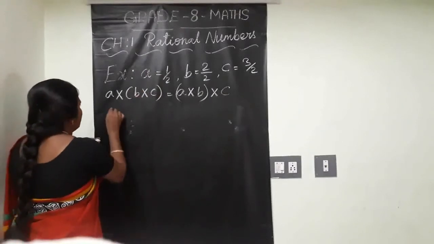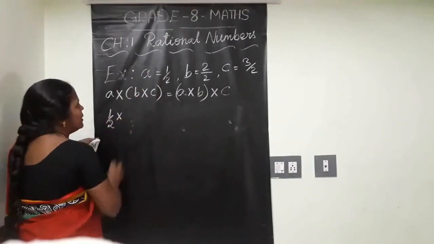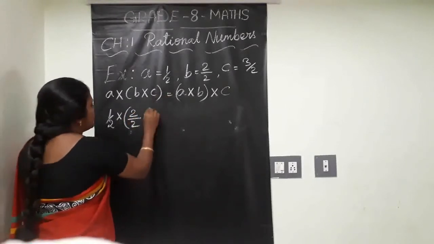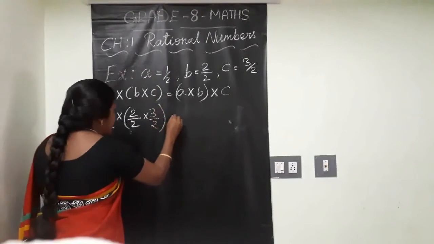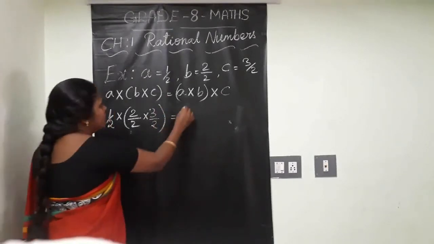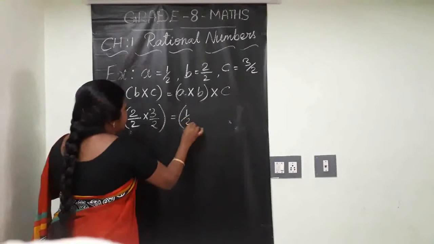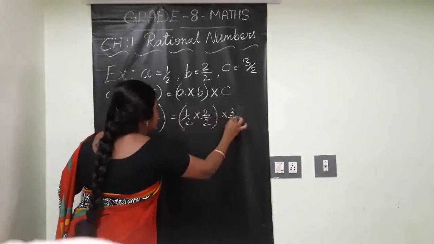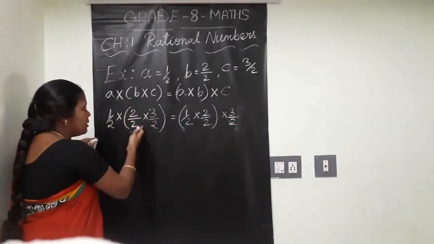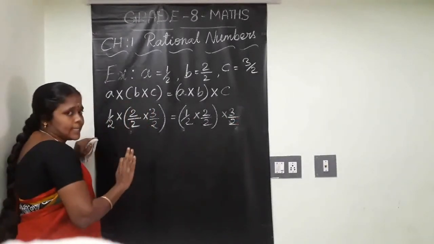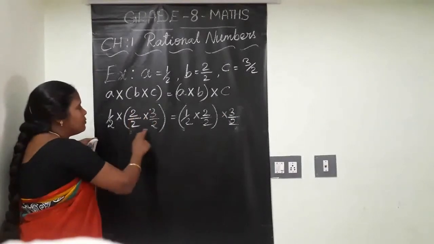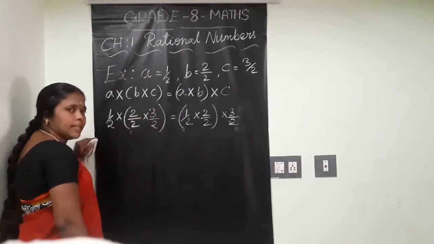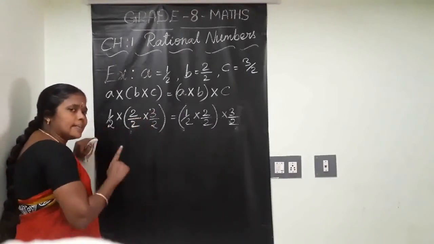How? A value is 1 by 2, B value 2 by 2, C value 3 by 2. So 1 by 2 into (2 by 2 into 3 by 2) is equal to, what is at the right hand side? The same A value, (1 by 2 into 2 by 2) into 3 by 2. Clear? Multiply. Here also LCM work is not necessary. Product of two fractions is equal to product of the numerators by product of the denominators. LCM work is not necessary here.